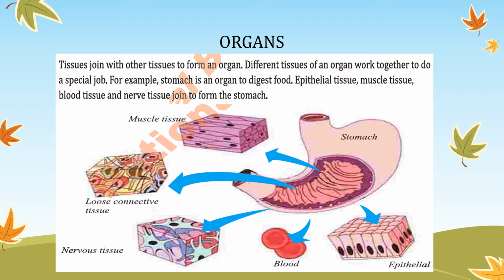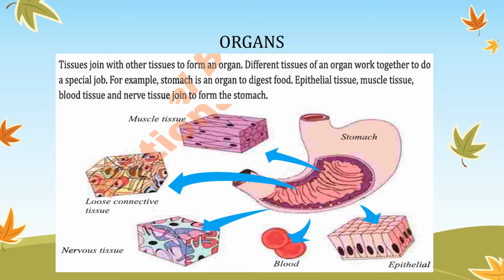As you have learned, the cell is the building unit of the body, and when the same cells combine together, they form the tissues. Now what happens when different tissues combine together to perform a particular function? Then organs are formed. It means organs are formed by the combination of different types of tissues that work together in that organ.